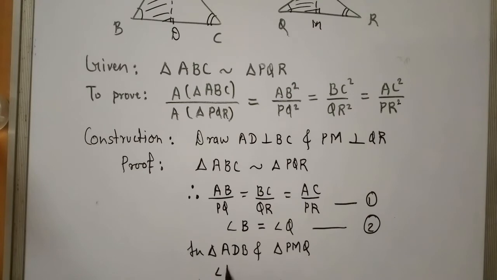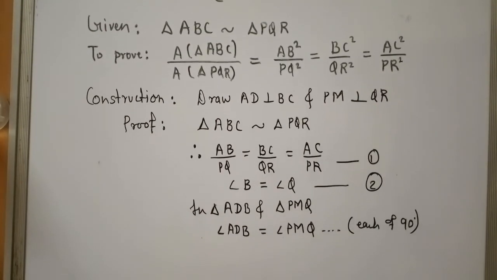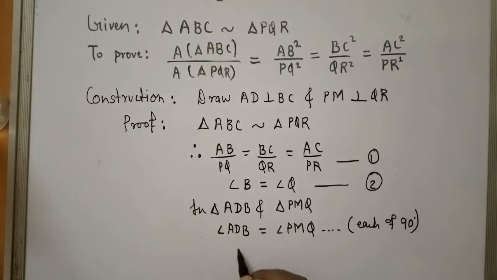First thing, angle ADB equals angle PMQ, and you all know the reason here: each is 90 degrees. Hope this is clear to you. Second, angle B equals angle Q. You may write from 2, or you may write you have already proved.